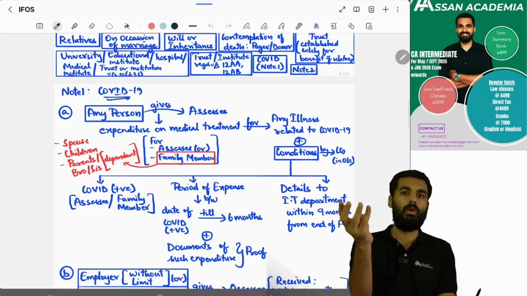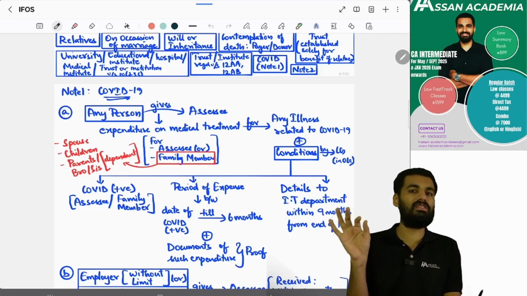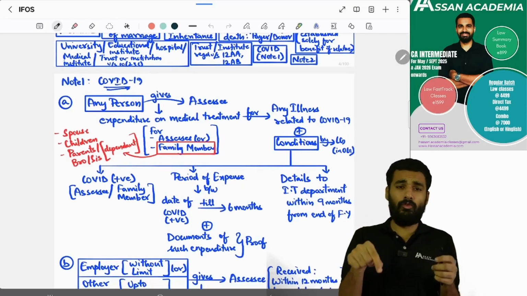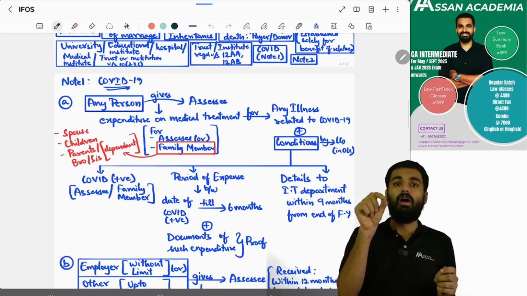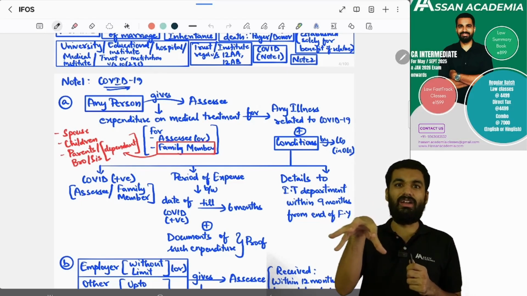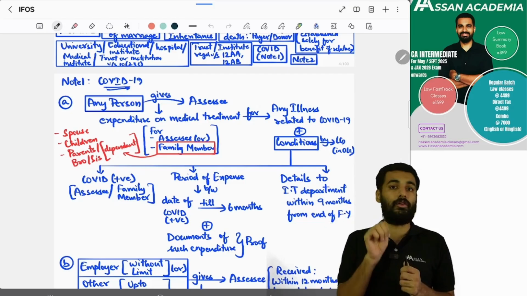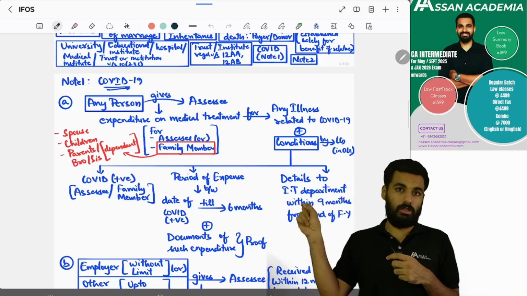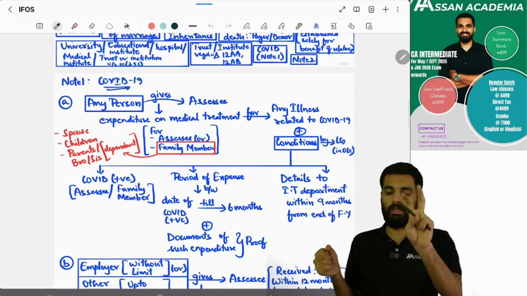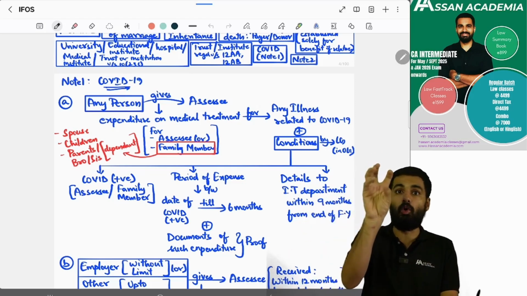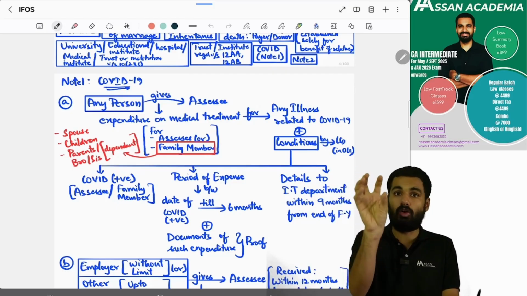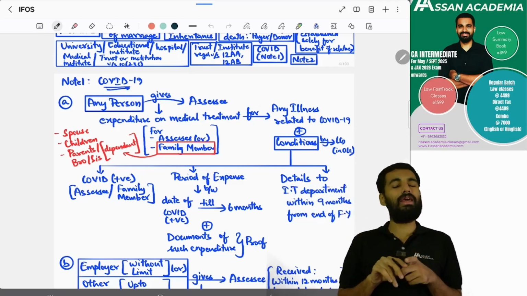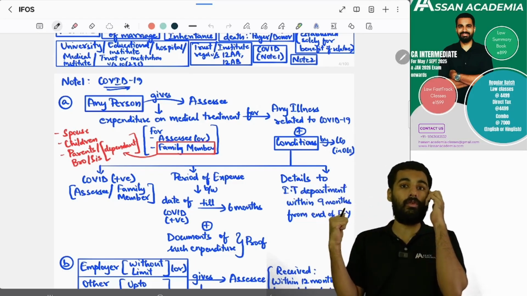Family member, who all are they, sir? Spouse, children, and parents, brothers and sisters who are dependent. Yes, if that is the situation, for this, any person giving to the assessee expenditure for COVID treatment, 2-3 conditions should be satisfied. First condition, the assessee or the family member should be COVID positive. COVID tested, he should be positive. Second condition, from the date of testing COVID positive till 6 months of expenditure only, he can say that it will not be chargeable under income from other sources.